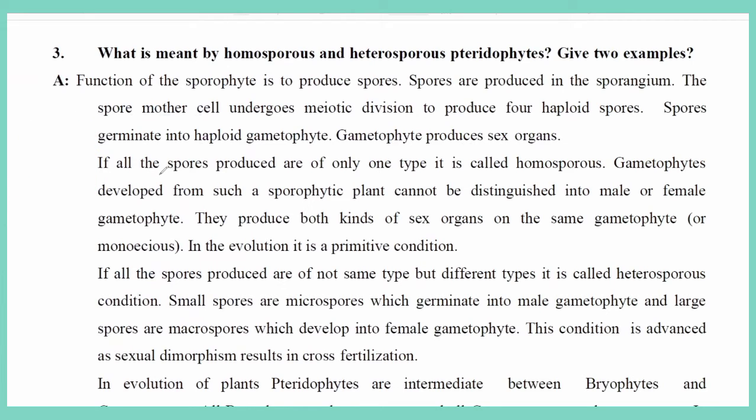Now, if all the spores produced are of only one type, it is called homosporous. For example, this spore mother cell undergoes meiotic division and produces spores that are all equal, of equal size and shape. These are called homospores because they are all similar. Hence they are called homosporous.